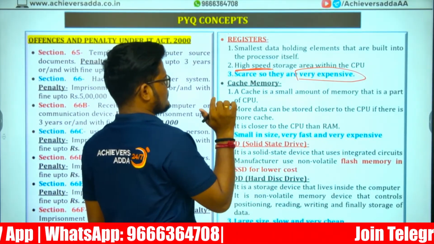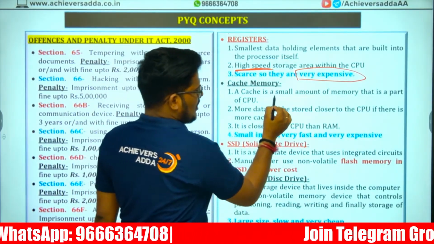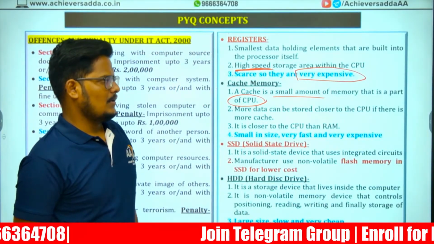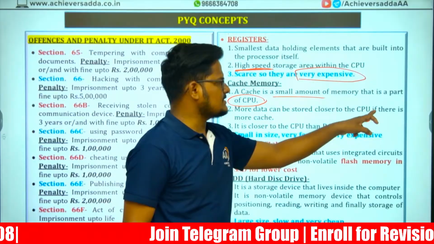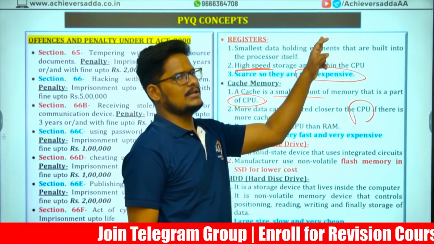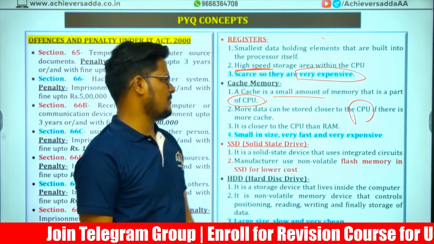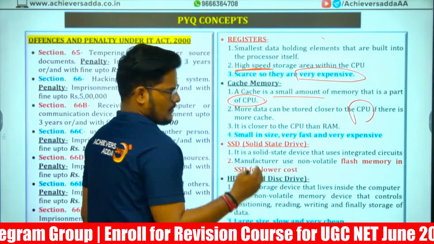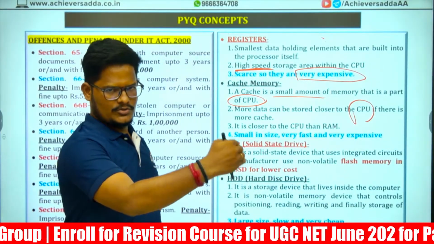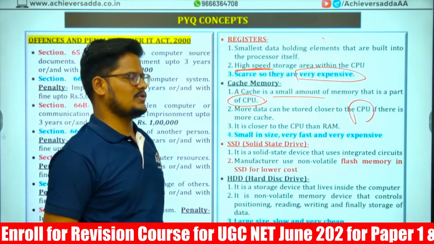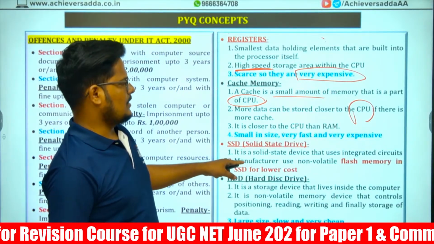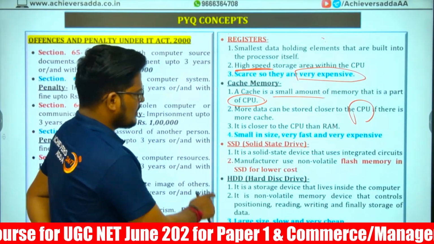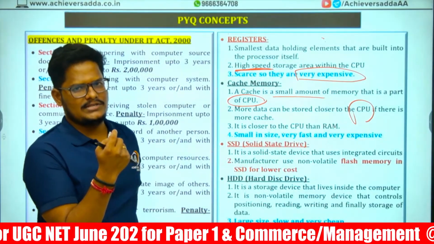High speed, very expensive. Cache is a small amount of memory that is part of the CPU, and it is very close to the CPU. This is built on the processor. It is closer to the CPU than the RAM. First, cache is very close to the CPU. Later, RAM is close to the CPU. Very small in size, fast and expensive in nature. Cache.